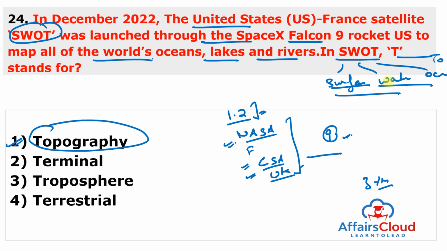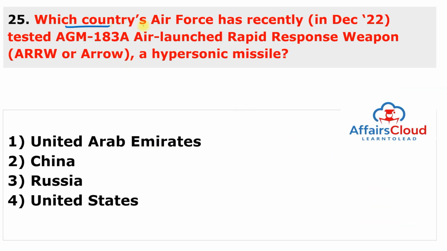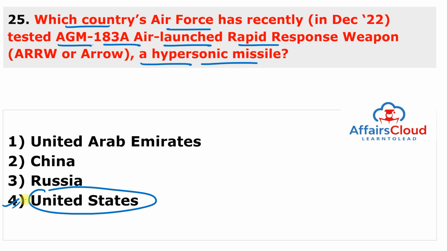Moving to next question. Which country's Air Force has recently tested the AGM-183 air-launched rapid response weapon Arrow, a hypersonic missile? This country is the United States of America. The answer to this question is 4.